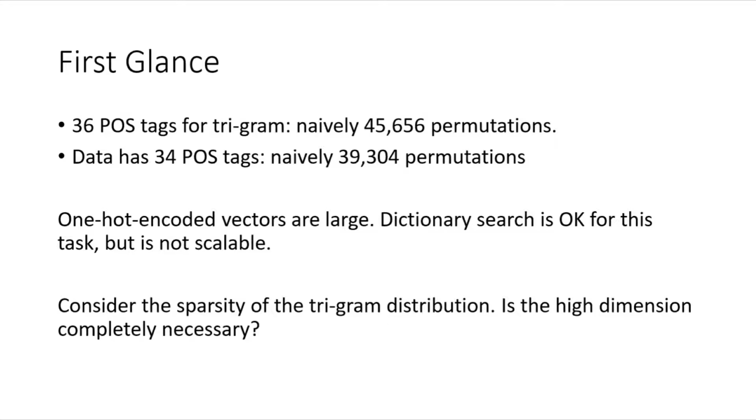As one-hot encoding vectors, this is large. The dictionary search is doable, but namely because of the small number of POS tags. Now, like most n-gram language models, the distribution is sparse, but that isn't necessary for this task.